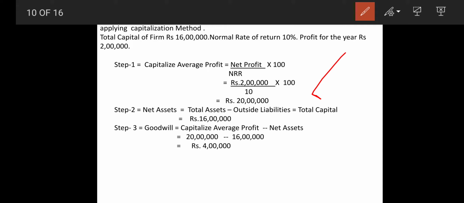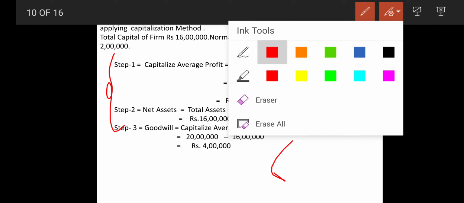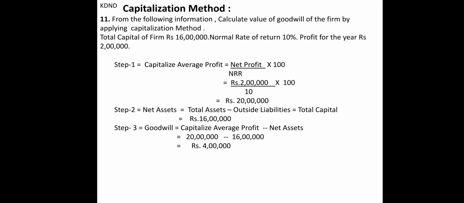And then comes your net assets, that is total assets minus outside liability, that is equivalent to total capital, as we have learned in the previous lectures also. So net assets is equal to 16 lakhs, and goodwill is how much? Goodwill will be the difference of these two, step number 1 minus step number 2. That will give you goodwill of rupees 4 lakhs. So this way the capitalization method is very simple.